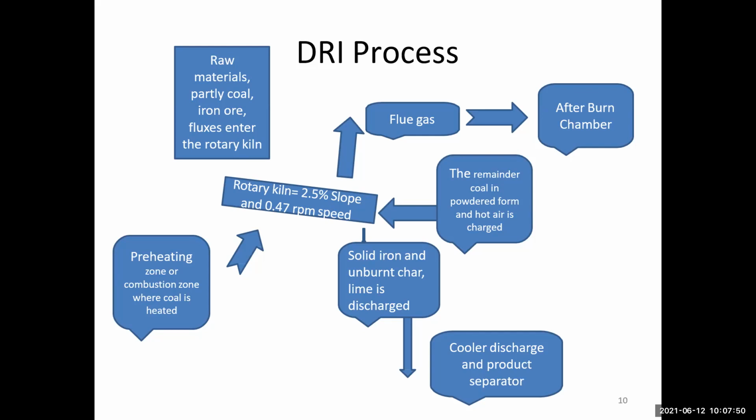It starts from raw material preheating, then goes to the rotary kiln. What is the slope and what is the speed of the rotary kiln? Then flue gas and the afterburner chamber. Then the coal in powder form and hot air are charged. Then solid iron and unburnt lime are discharged. Last is the cooler discharge and product separator, where the product is separated. So this is the DRI process. How to use it?